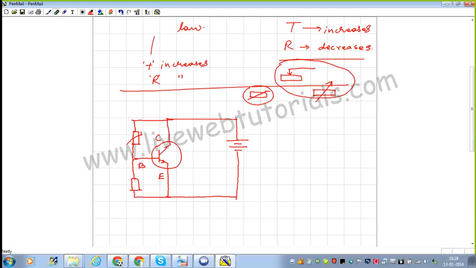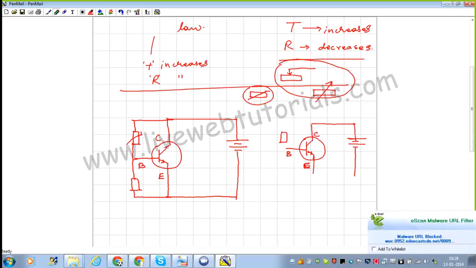Simultaneously, I'm going to draw another circuit for the transistor. This is your emitter, this is your collector, and again a thermistor is shown over here.